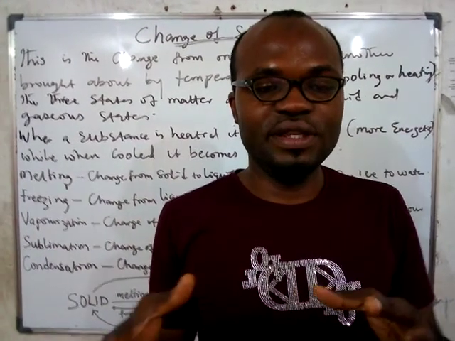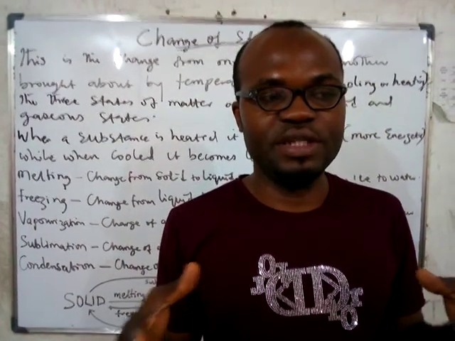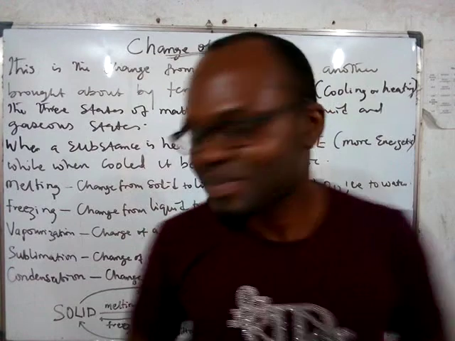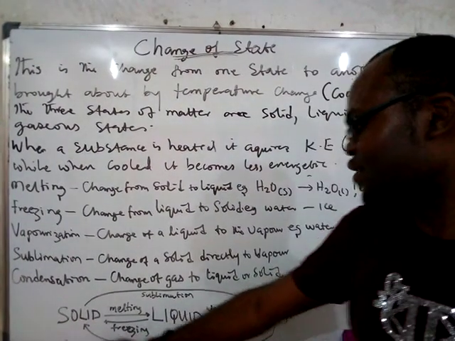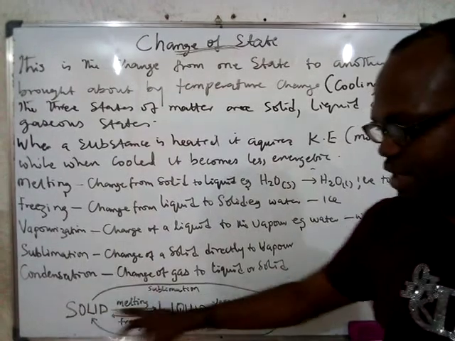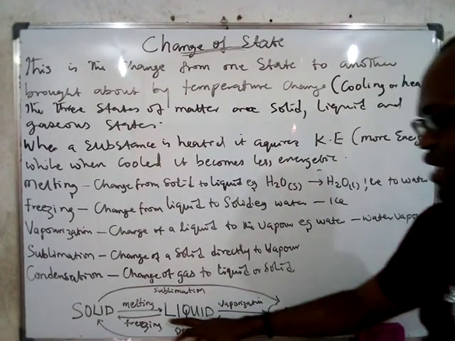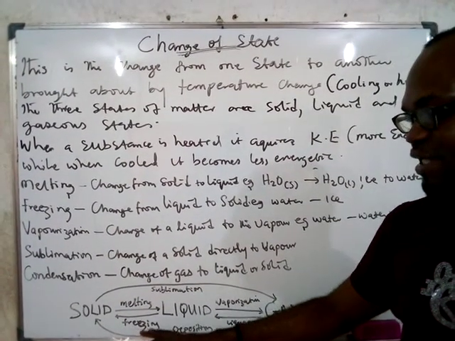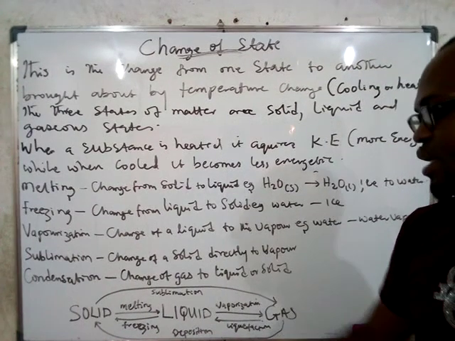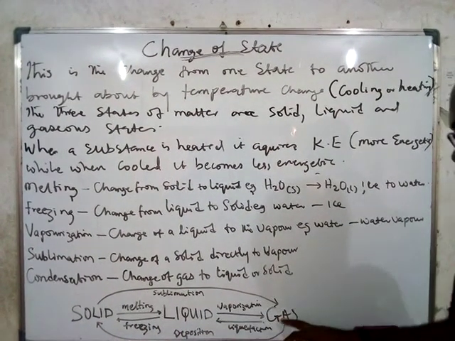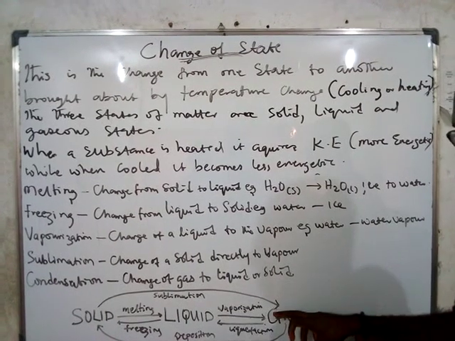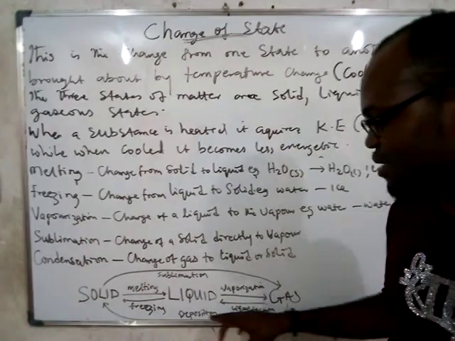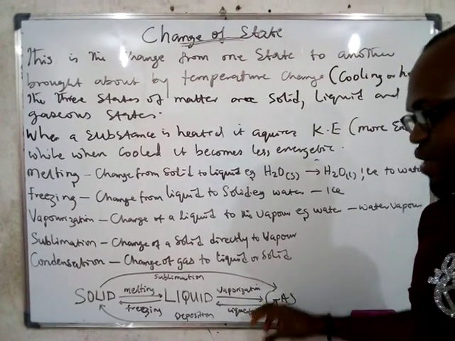So the state of matter is very much dependent on the temperature of the substance. Is that clear? Yes. Now, if you have a solid and you want to change it to liquid, just melt it by increasing the temperature, you get the liquid. If you want to get it back to the solid, you freeze it by reducing the temperature. If you have a liquid and you want to get it to gaseous state, continue heating it until it evaporates or vaporizes. While if you have a gas and you want to get it to liquid, liquefy it by reducing the temperature.